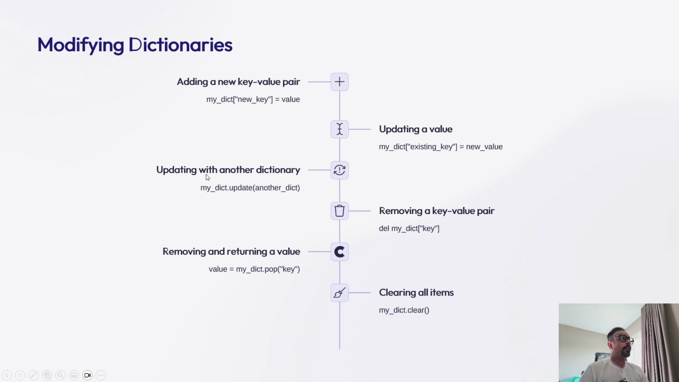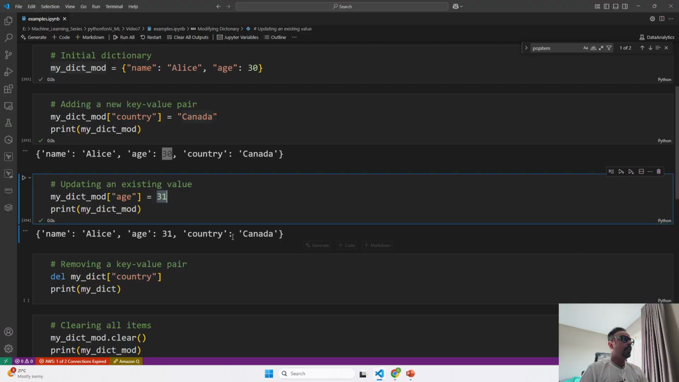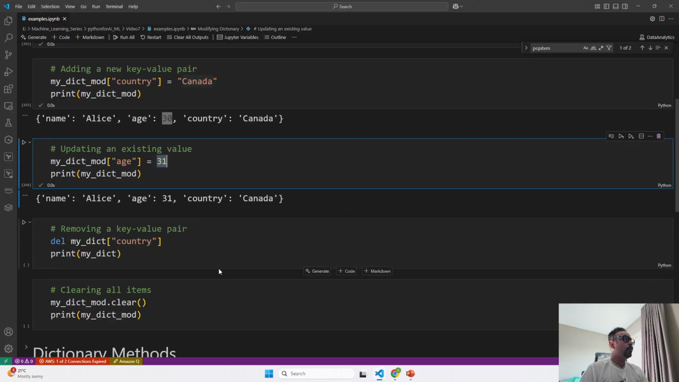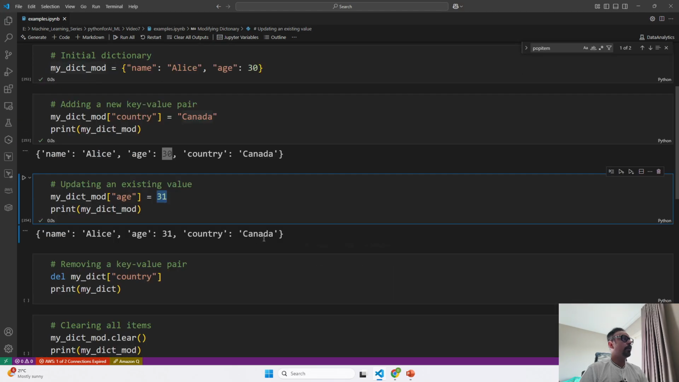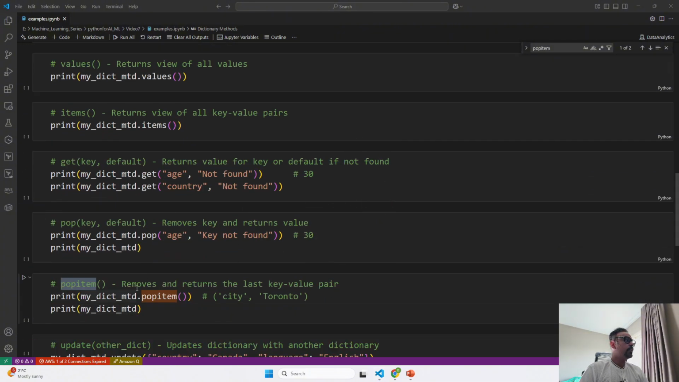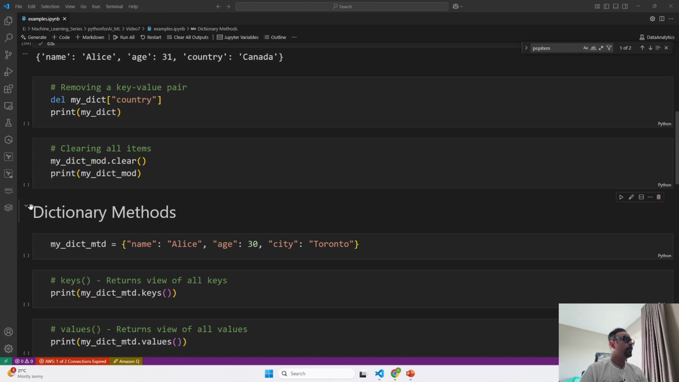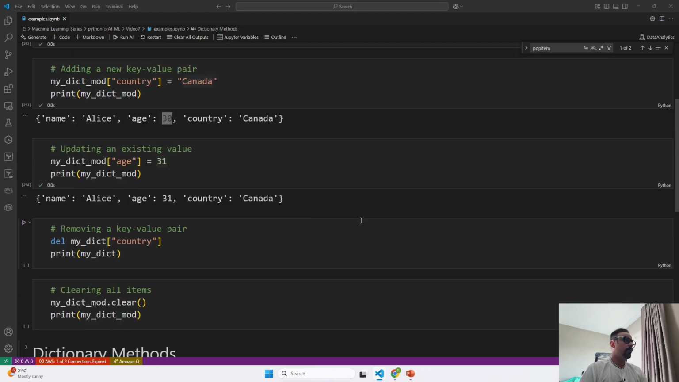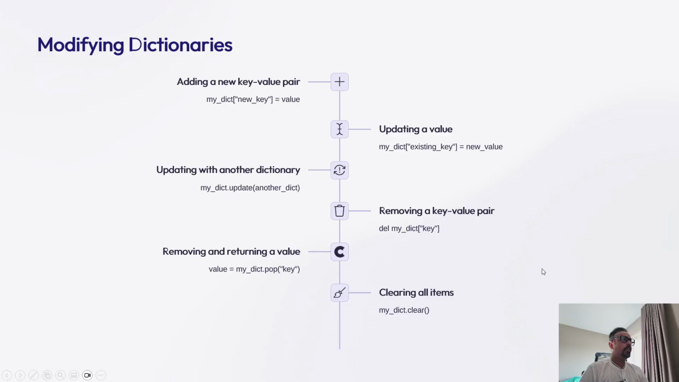Suppose you have to update another dictionary inside our existing dictionary. How can you do that? Okay, the update one, just a minute. I am going to cover that. Okay, it is going to be covered in the methods, so we will talk about that later. So let's move to the next.